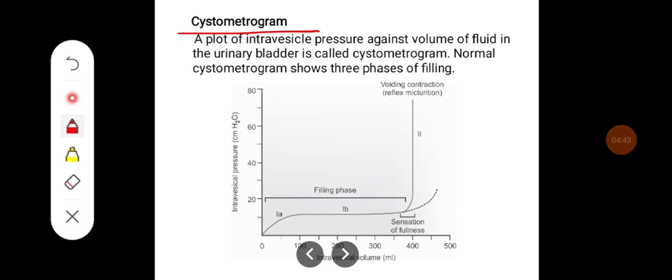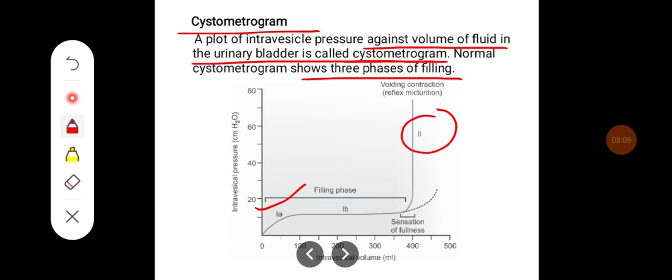A plot of intravesical pressure against the volume of fluid in the urinary bladder is called a cystometrogram. The normal cystometrogram shows three important phases in the filling: phase 1A, phase 1B, and phase 2.